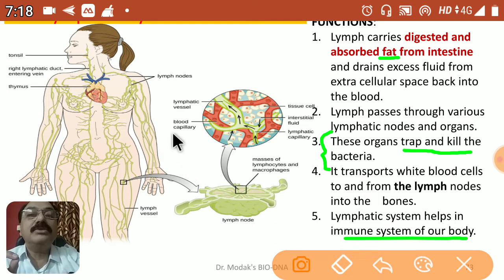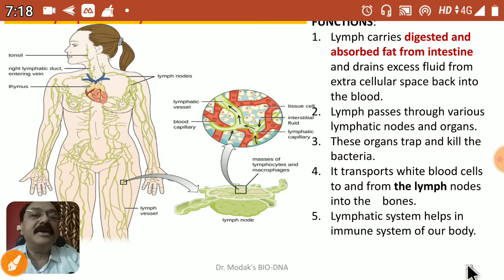That's it. So this is the diagram where you have to understand that the thymus is another important part related to the lymphatic system. These are the lymphatic nodes. Okay, tonsil, this is also a lymphatic gland. There are certain lymphatic ducts, and all this duct system is there in our body. At certain intervals, especially on the left hand side of our body, there are more and more lymphatic nodes. Actually they are acting as a filtering unit, and thereby the filtration of bacteria and other things occurs there.